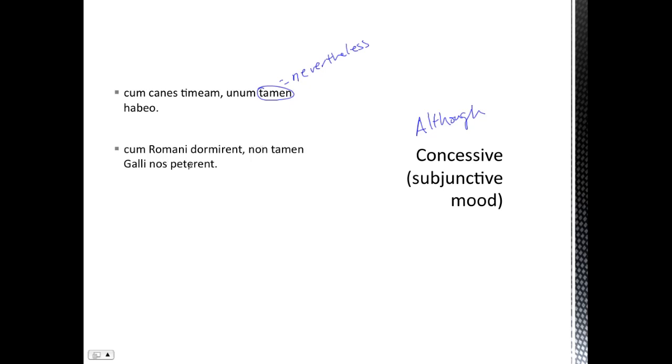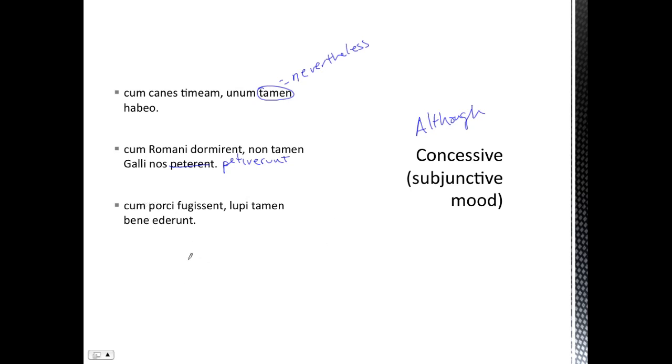Or cum Romani dormirent, non tamen Galli nos petiverunt. Although the Romans were sleeping, nevertheless the Gauls did not attack us. Or cum porci fugissent, lupi tamen bene ederunt. Although the pigs had fled, the wolves nevertheless ate well.